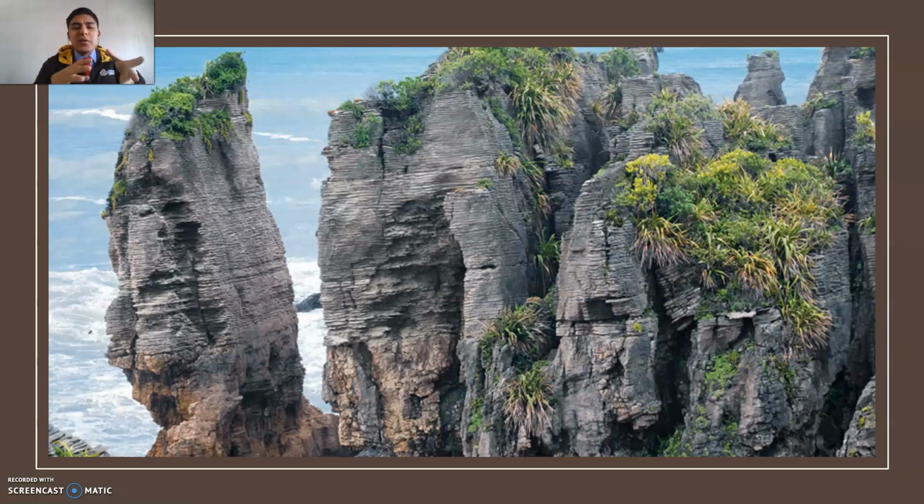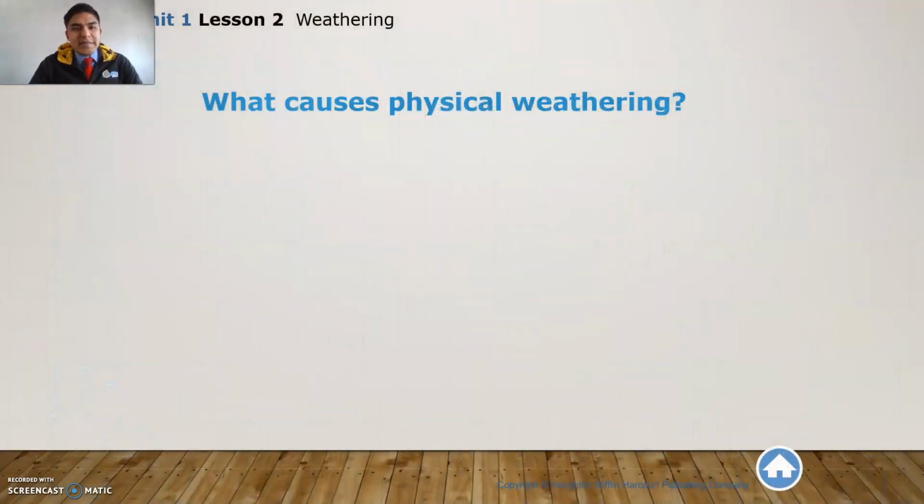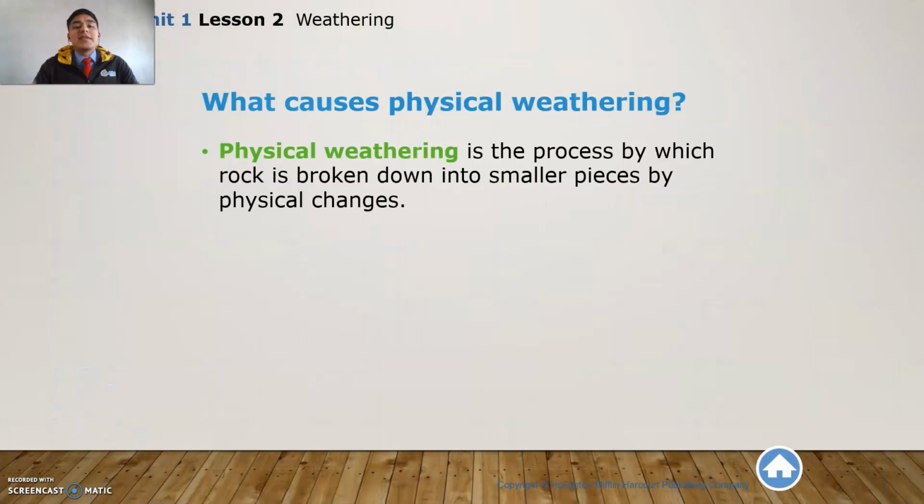After the rocks or several materials are exposed to the weather conditions, they will change. They will break down, or even they can have some plants or other chemical processes going around in them. Okay? That's weathering basically. But what causes physical weathering, which is one of the two types of weathering that we are learning about today?